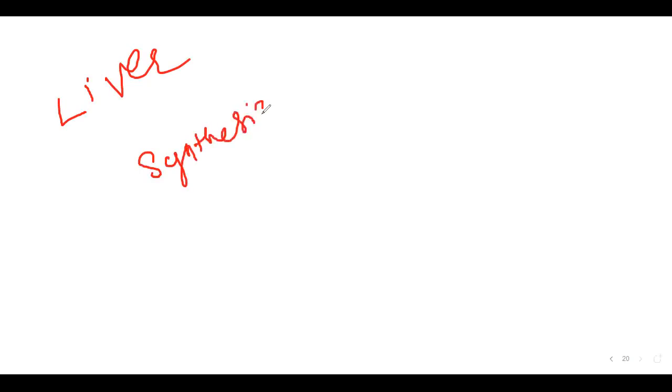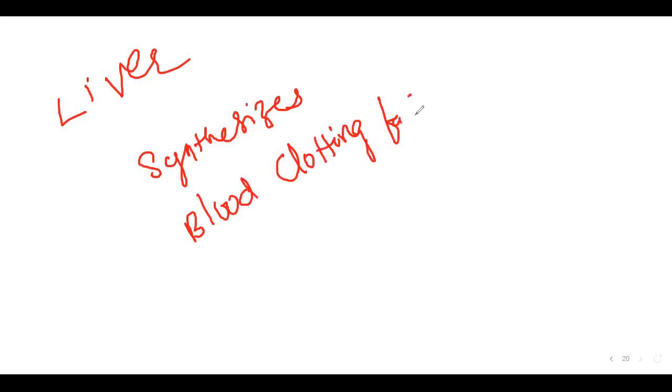You might have seen this in the composition of the blood. Okay, next. Liver synthesizes blood clotting factors. Do you know who are called blood clotting factors?